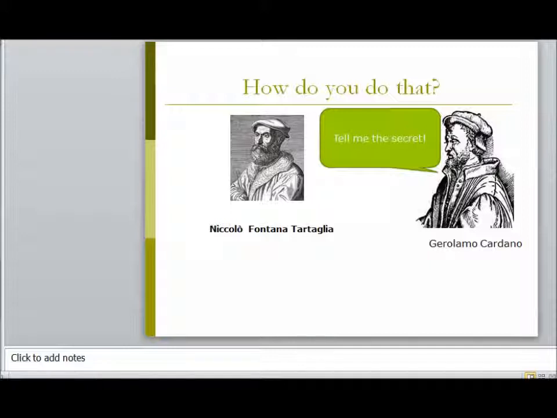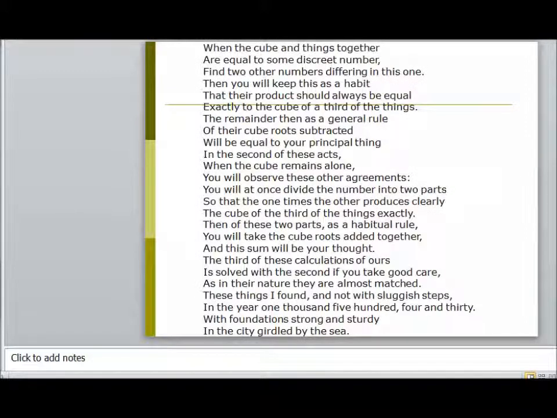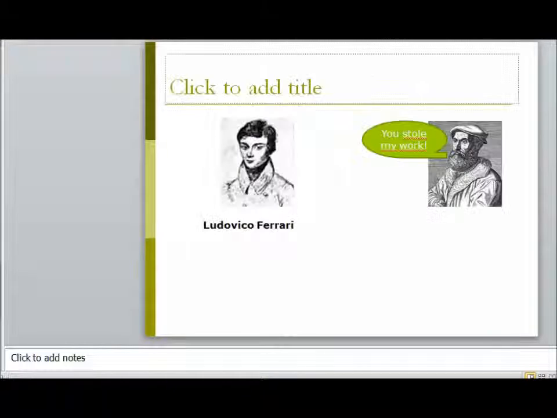Anyway, to keep a long story short, Cardano did eventually get out of Tartaglia the method for doing this, and Tartaglia actually told him how to do it in the form of a poem. Now Cardano shared this information apparently with one of his students, Ferrari, and Ferrari used it.